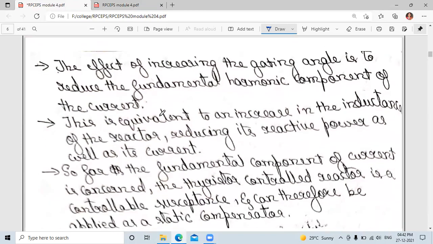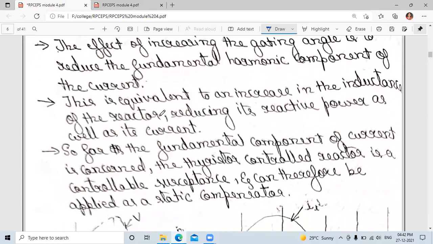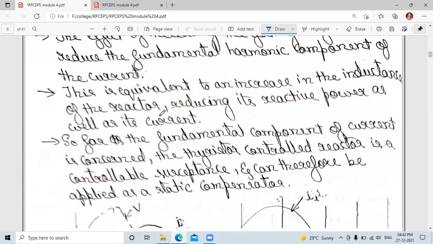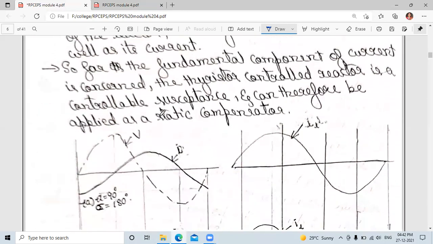This is equivalent to an increase in the inductance of the reactor, reducing its reactive power as well as its current. So as far as the fundamental component of current is concerned, the thyristor controlled reactor is a controllable susceptance and can therefore be applied as a static compensator.